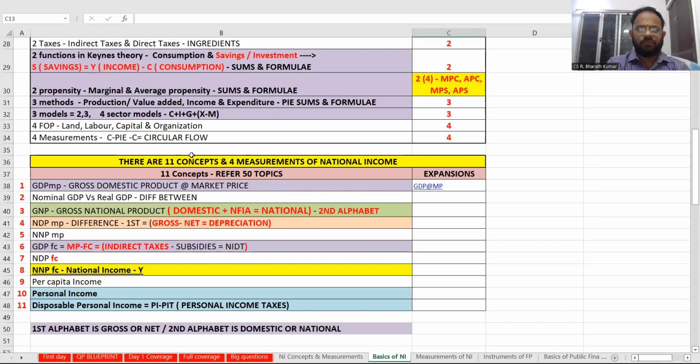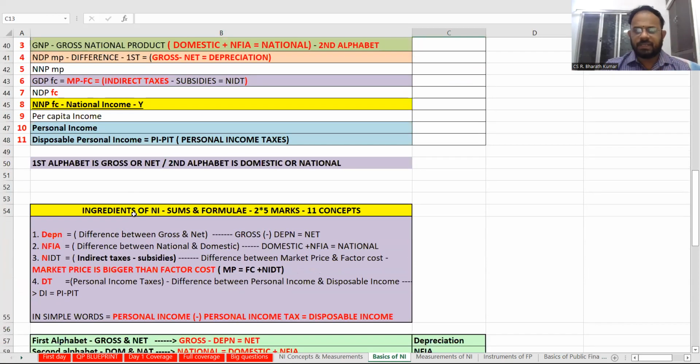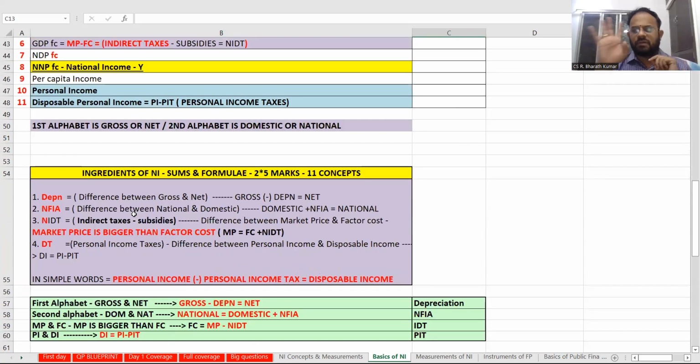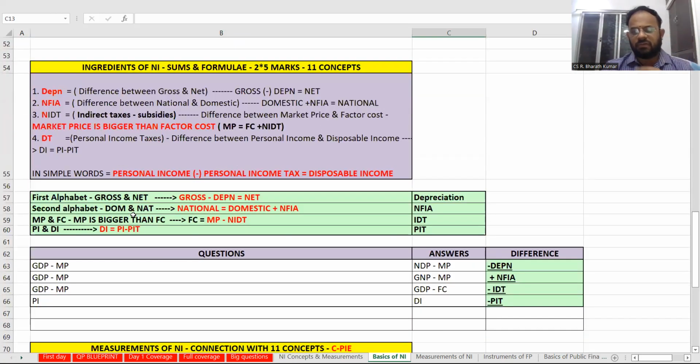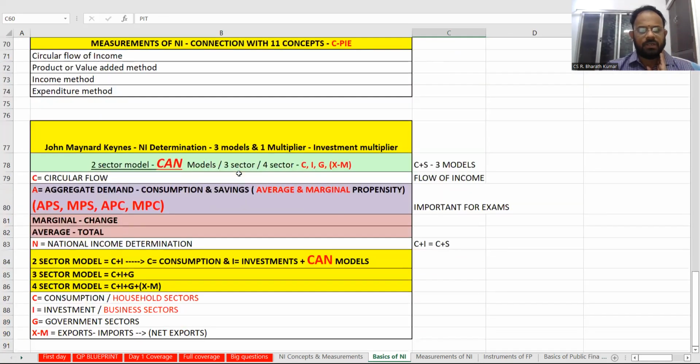Anyways, we will cover this in the 50 topics to tell what is the head. We have already told this. What are the ingredients? I have already told there are 4 ingredients: depreciation, NFIA, net indirect taxes, and direct taxes. What is the first alphabet, second alphabet? That's what we are showing here. We have already told what the difference is. Measurement, CPI, we have already told.